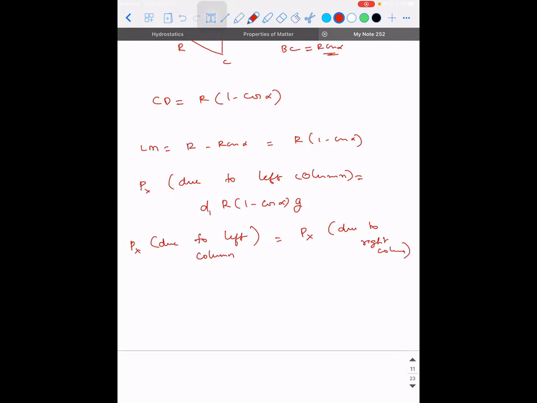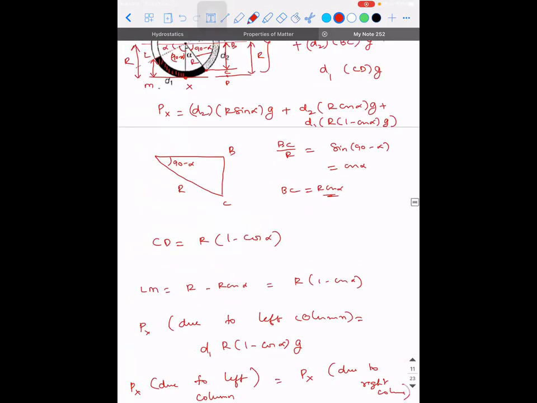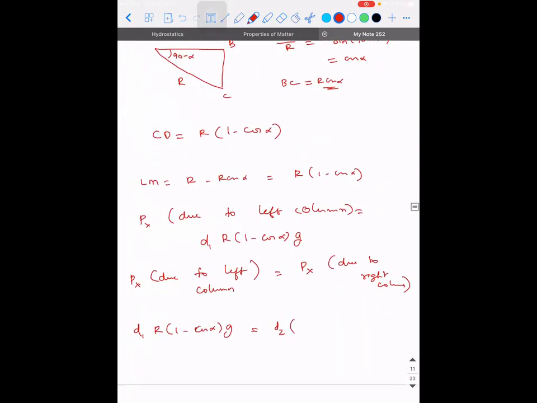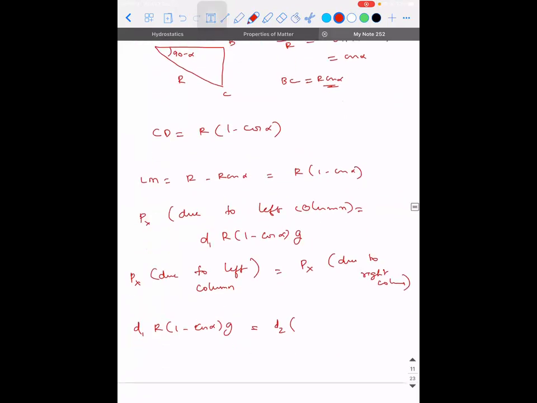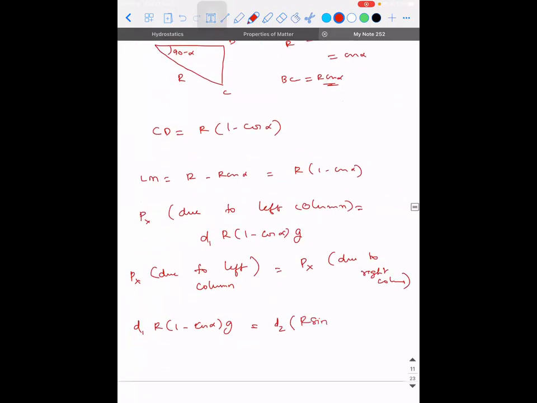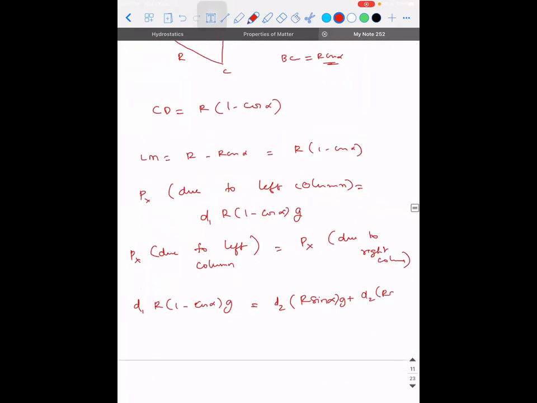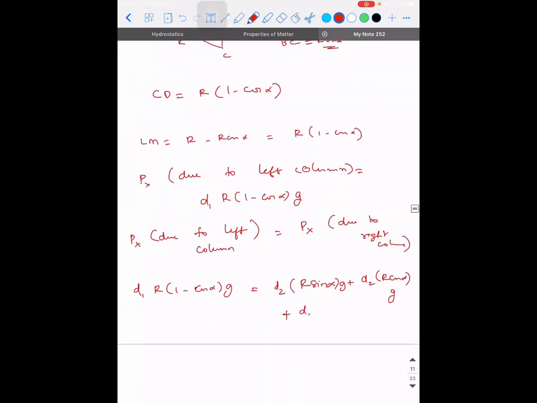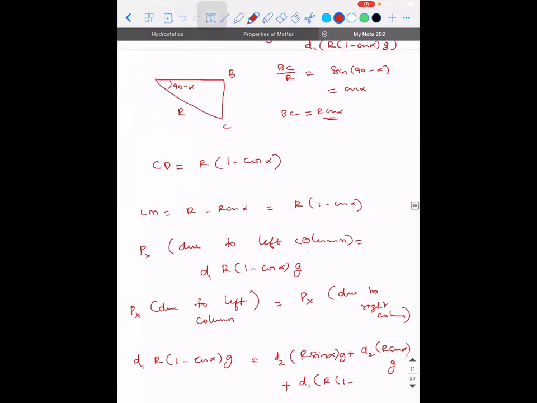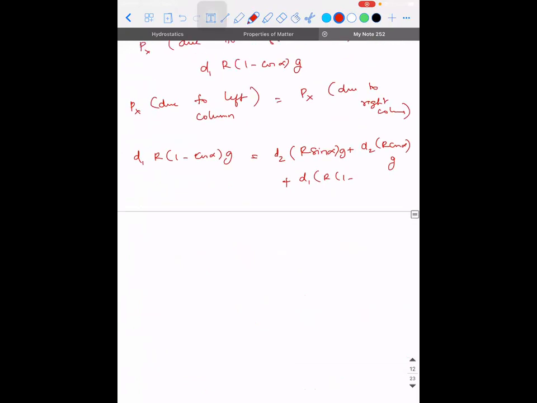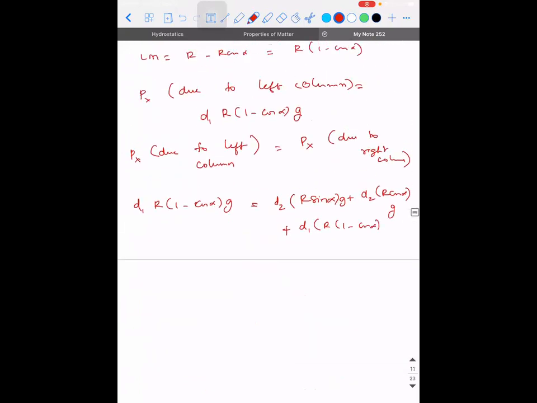So equate both. D1 R into 1 minus cos alpha into g is equal to pressure at point X, which is D2 into, how much is it? R sin alpha into g, plus D2 into R cos alpha into g, plus D1 into R into 1 minus cos alpha into g.